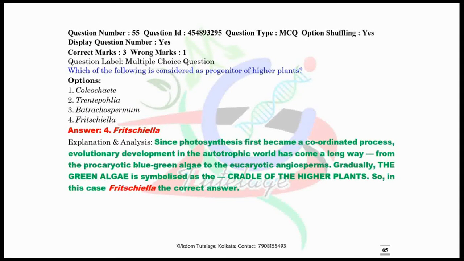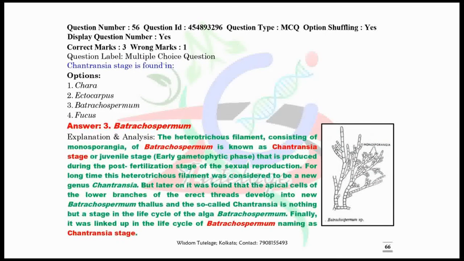Now question number 55. Which of the following is considered the progenitor of higher plants? The correct answer is Fischerella. Since photosynthesis first became a coordinated process, evolutionary development in the autotrophic world has come a long way from the prokaryotic blue-green algae to the eukaryotic angiosperms. Gradually, the green algae are symbolized as the cradle of the higher plants. So in this case, Fischerella is the correct answer.